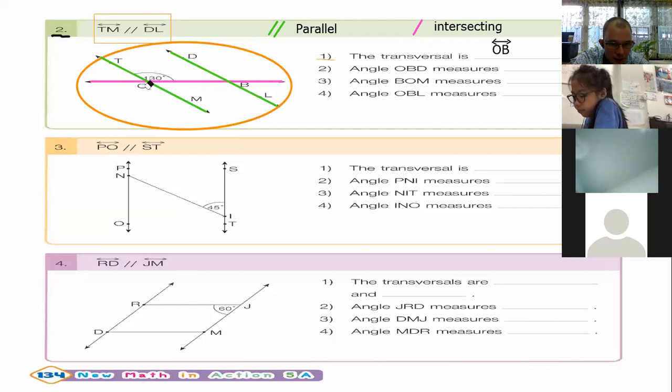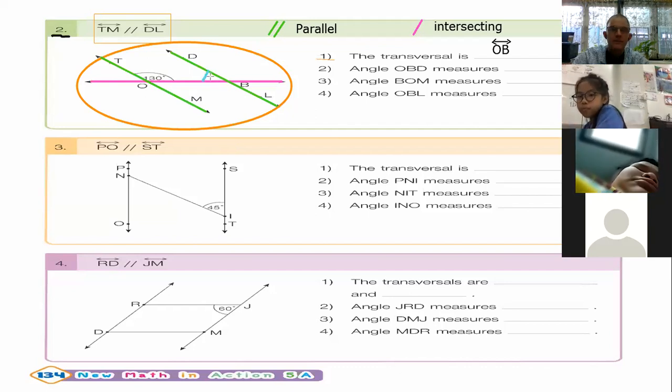Let me take a different color to mark the angle. Do you see? It's this angle here.